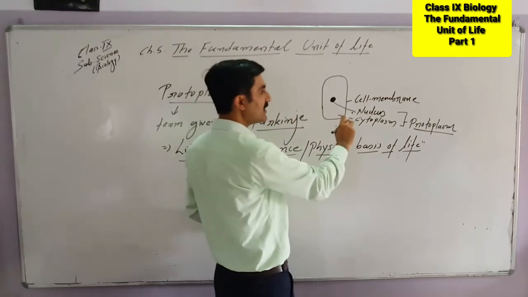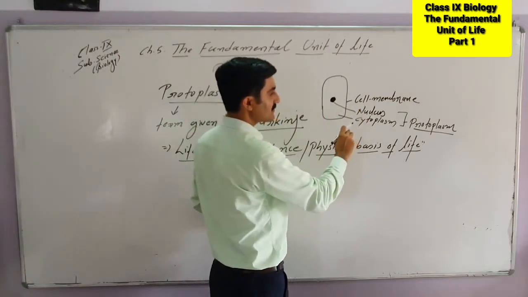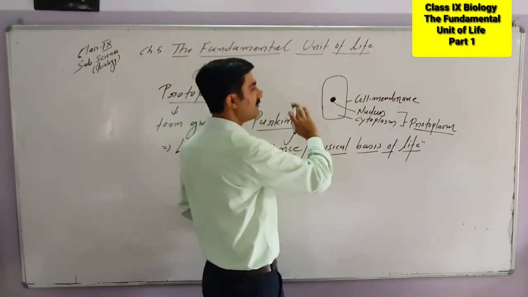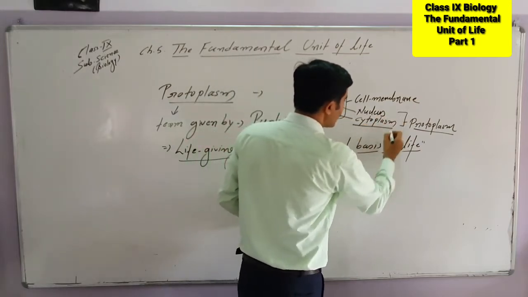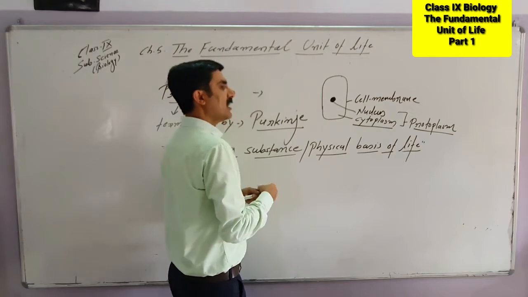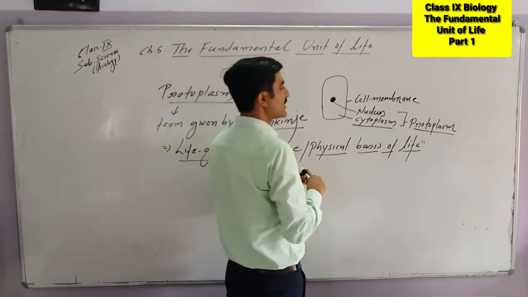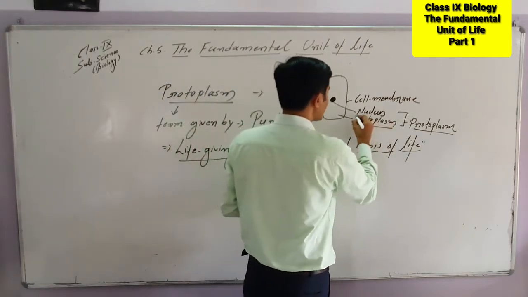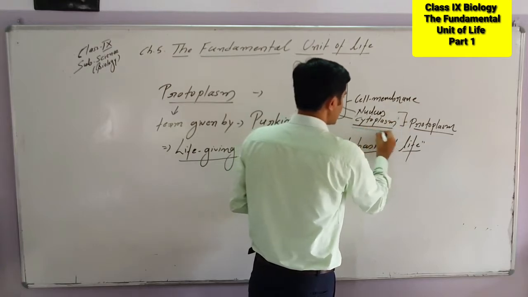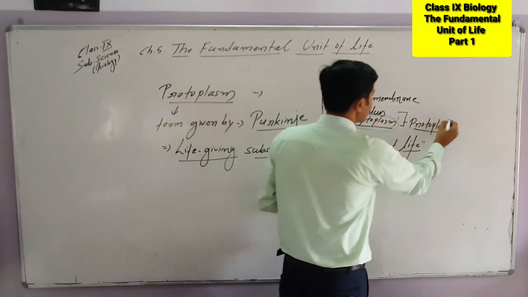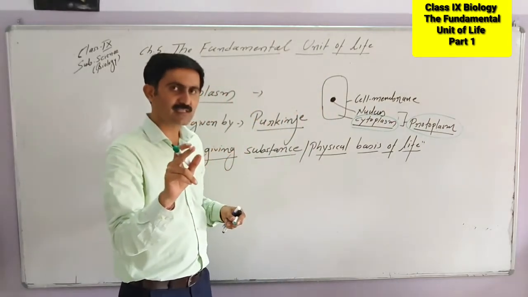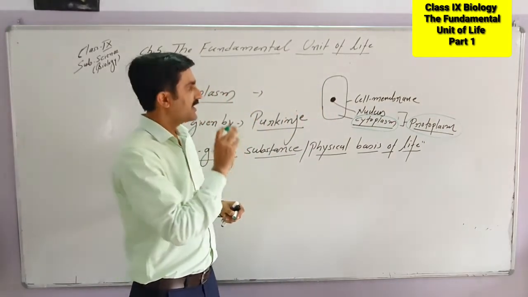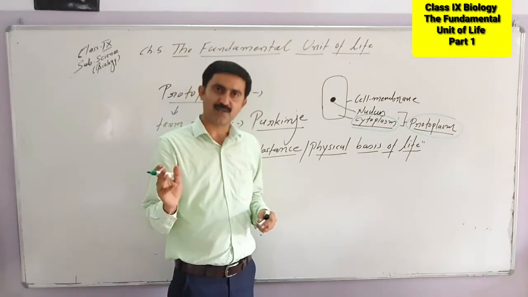So including the nucleus, it is protoplasm, and if we remove the nucleus from the protoplasm, the remaining fluid part of the cell is known as cytoplasm. So here together we can learn two words: the word cytoplasm, and the term protoplasm. Protoplasm includes the nucleus; excluding the nucleus, that is called cytoplasm.